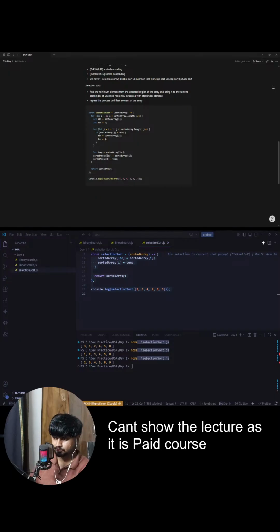Once this loop ends, we will say the minimum is 3, and the index will be 0, 1, 2, 3, 4, 5, 6. Minimum is at index 6. So you swap a of 1 with a of 6. What happens? 3 comes here and 11 goes there.